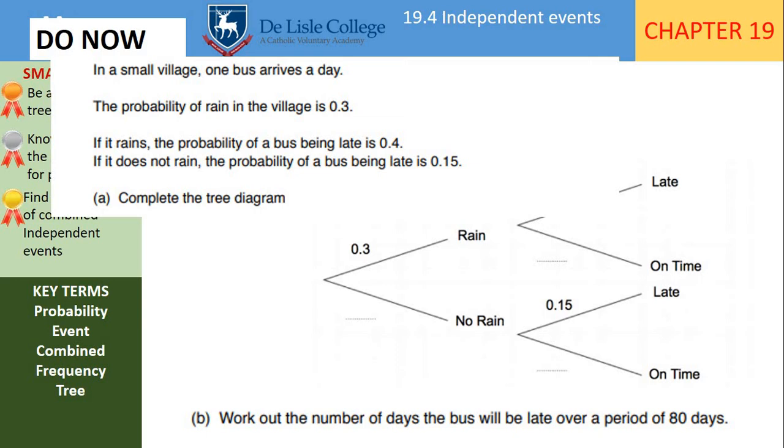If you want to put today's date and the title and have a read through the do now task, have a go at it in your exercise book and then pause the video when you want to mark your work.